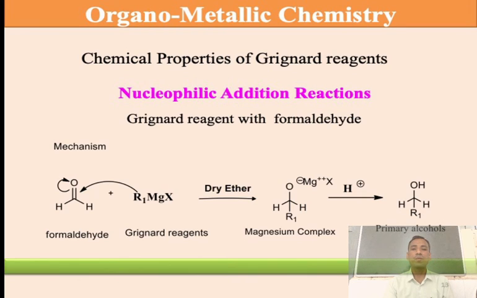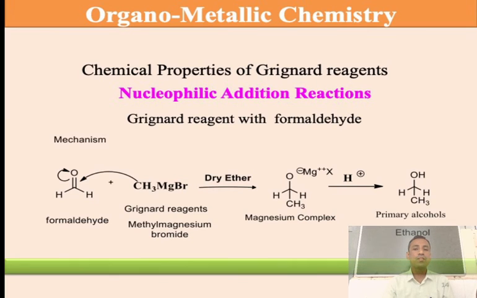Simply add H plus, water, and it converts into the alcohol. So a primary alcohol is formed, meaning R'CH2OH, which we call a primary alcohol. So the reaction of formaldehyde with Grignard's reagents forms a magnesium complex, followed by hydrolysis with H plus, and it is converted into the primary alcohol. Specifically, now we take the Grignard's reagent methyl magnesium bromide, again the same reaction with formaldehyde.